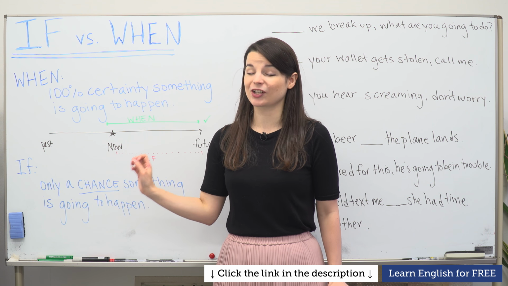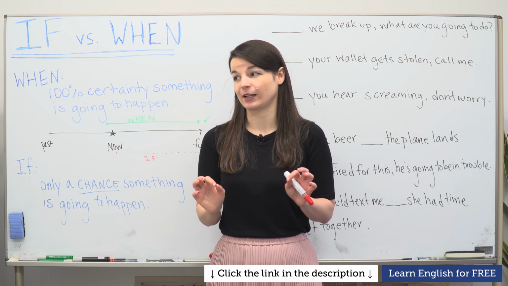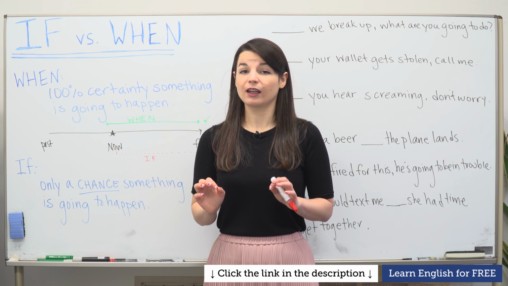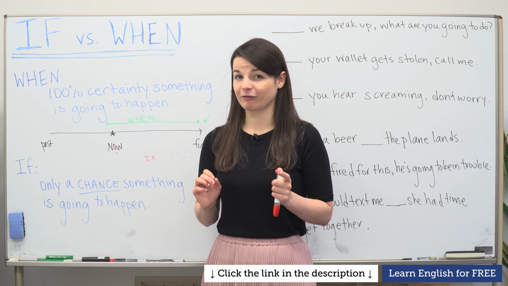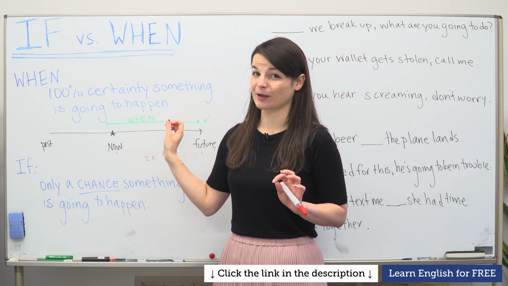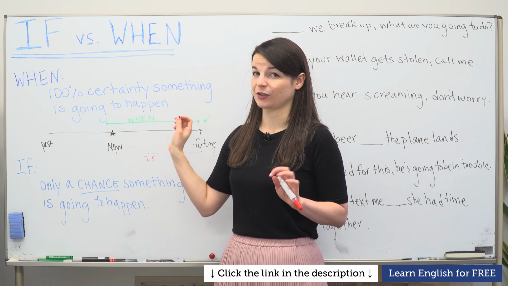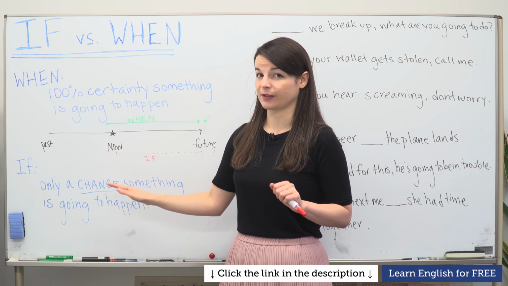If, on the other hand, we use if there's only a chance something is going to happen. There's only a chance. It is not determined. It is not something that has been decided. If is used for a chance something will occur. If is not used in cases where we know something is going to happen or something should happen. If is only used to express chance or possibility.